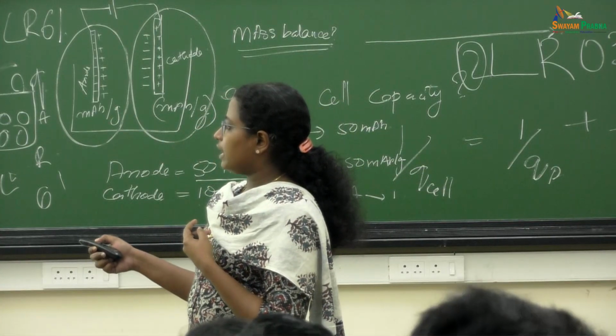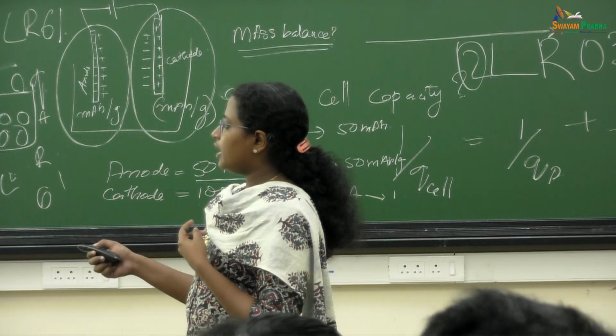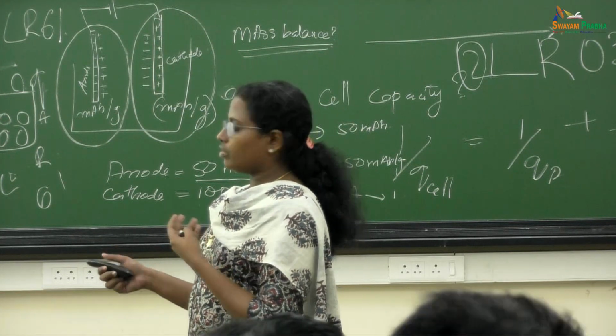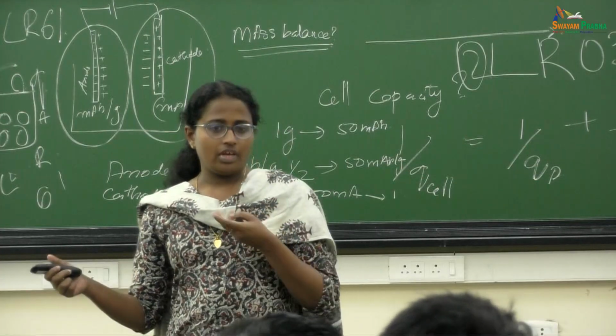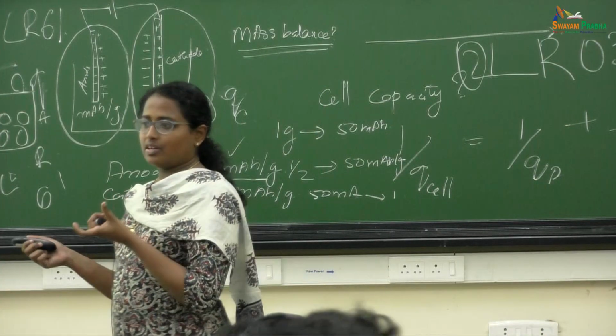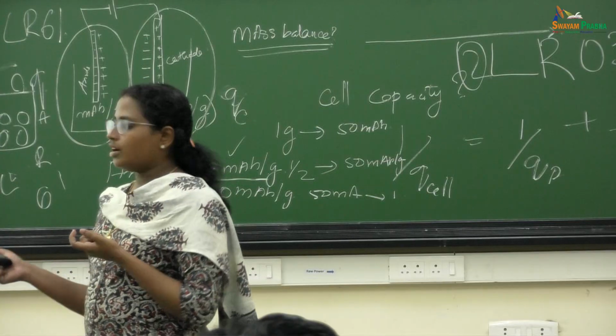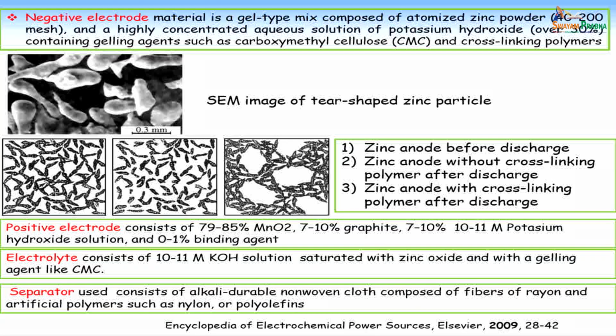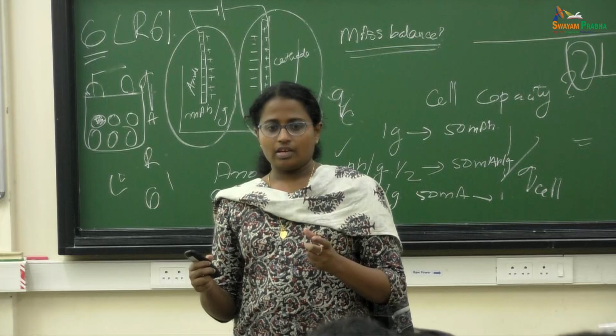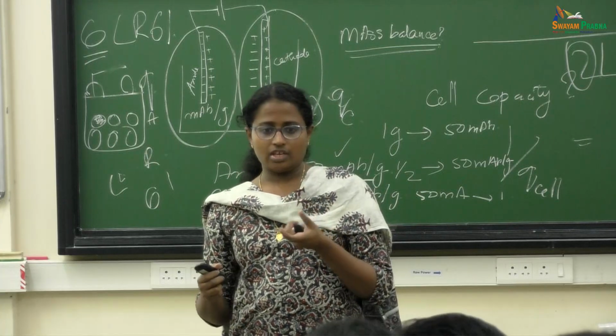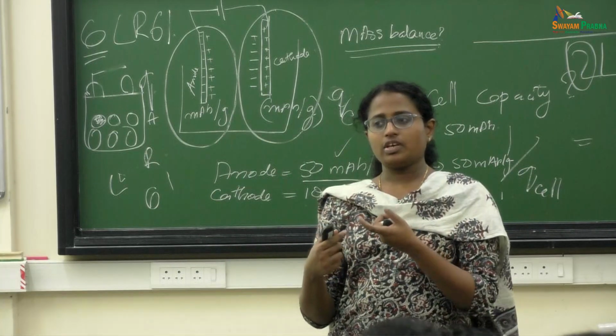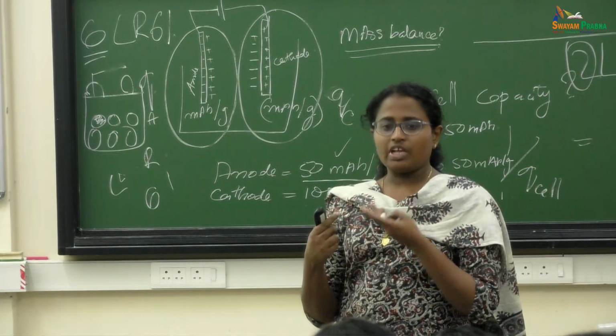That was about the zinc electrode. The positive electrode, as I told, is EMD, electrolytic manganese dioxide, which is used as the positive electrode or cathode in this battery. The electrolyte is also highly concentrated, around 10 to 11 molar KOH with a gelling agent. So everything is a dry sort of battery to avoid leakage. If you use such KOH, it will start leaking.